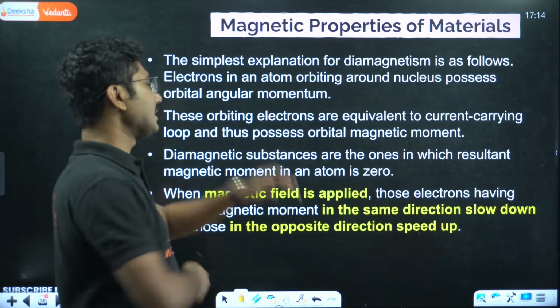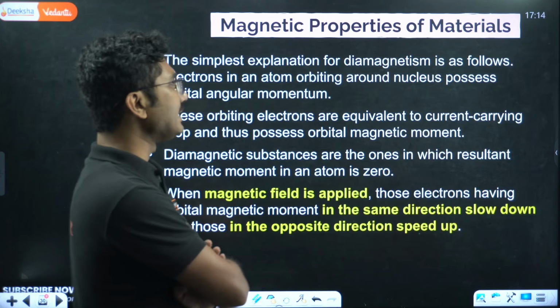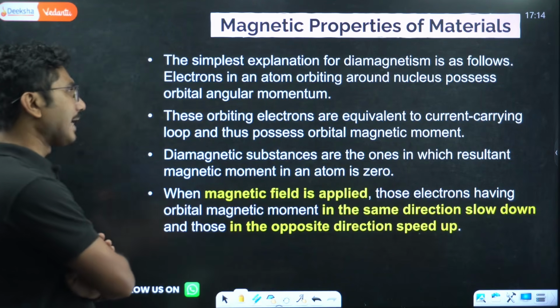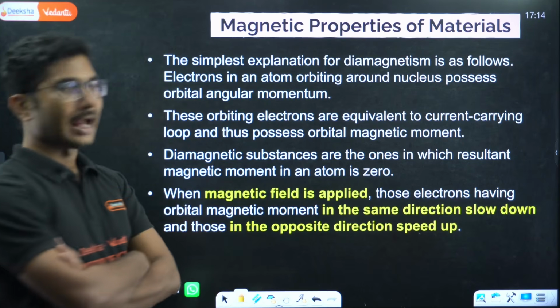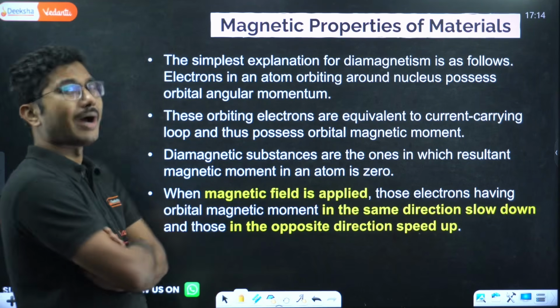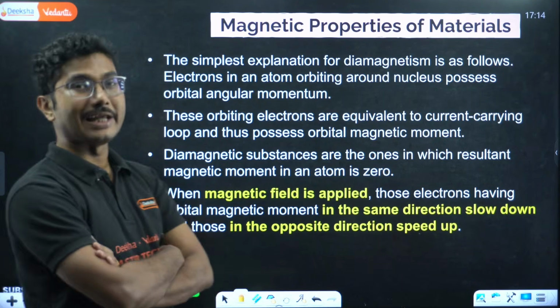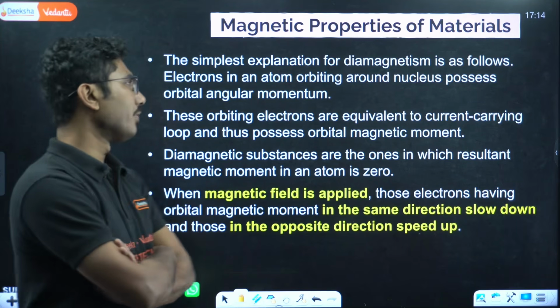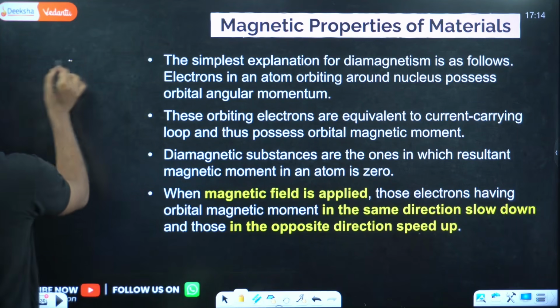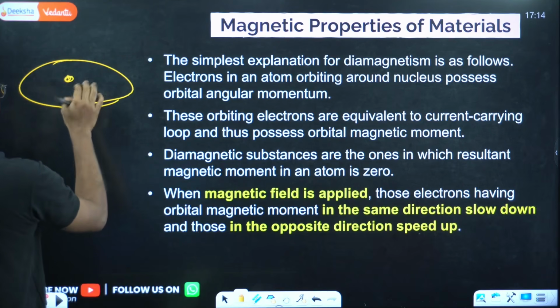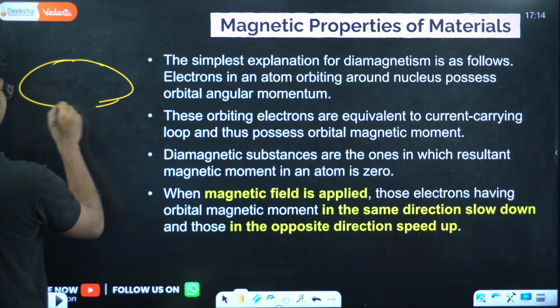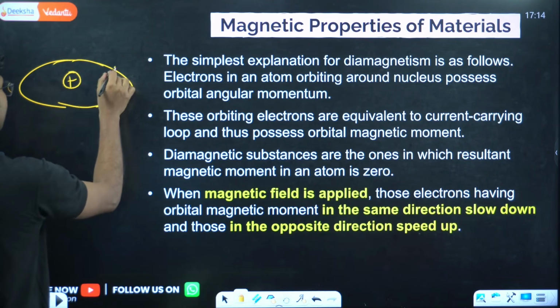The simplest explanation for diamagnetism is as follows. Electrons in an atom orbiting around the nucleus possess orbital angular momentum. Now why do diamagnets behave as they do? As I mentioned, each atom has a positive nucleus and an electron.